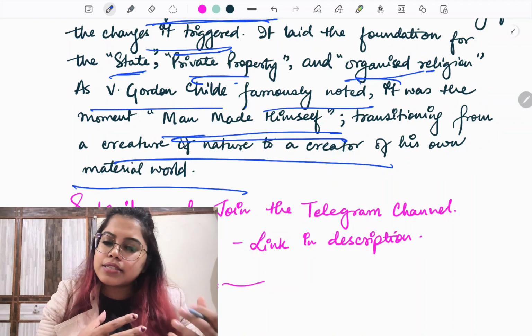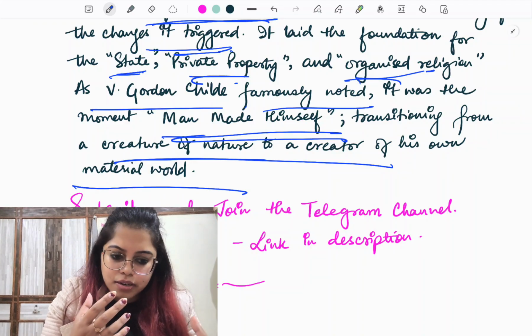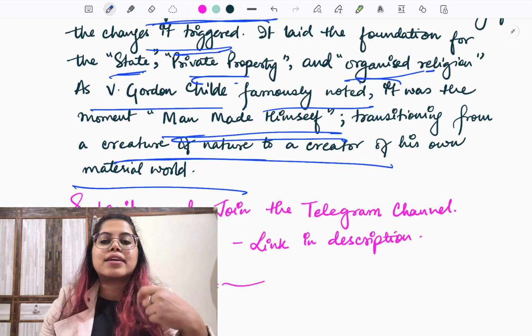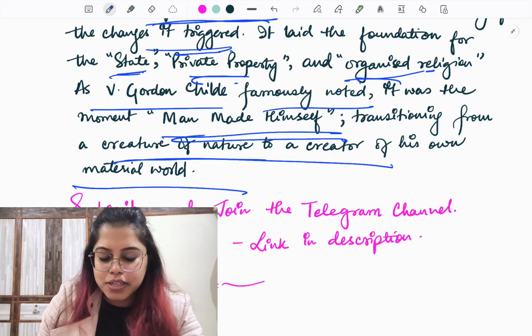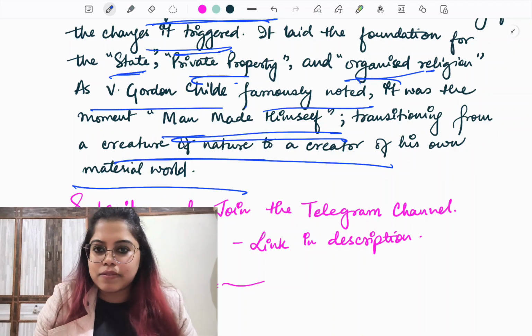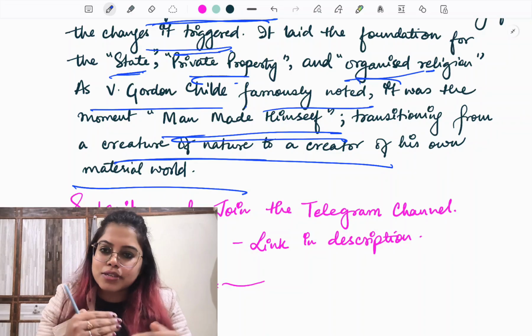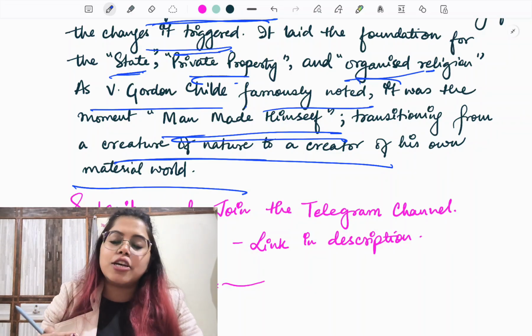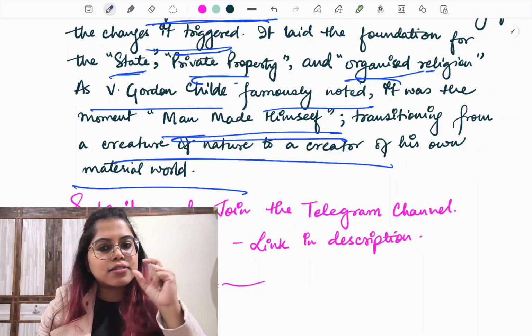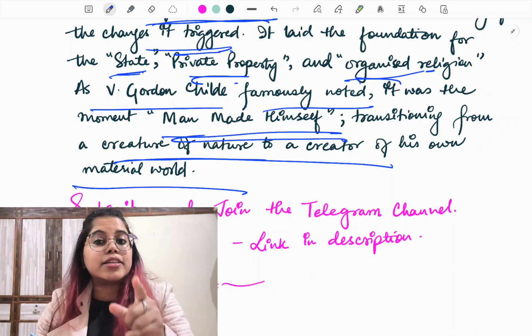समझ में आया? तो ये जिस तरीके का लिखने का मतलब, answer writing is an art and that you develop gradually. So ऐसा answer writing मेरा एक दिन में develop नहीं हुआ है. I have been teaching for over 7 years now. So it took time for me also when I was an aspirant to write again and again and to reach this level of writing, right? And you can write even better.